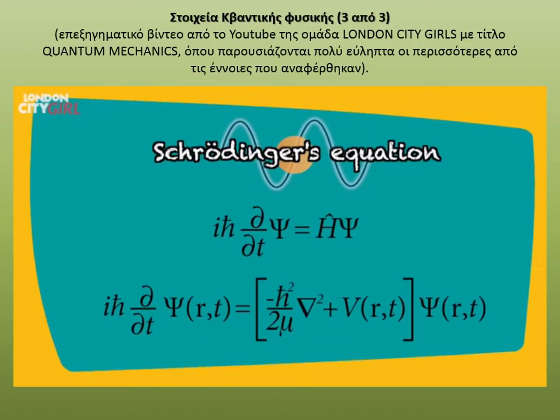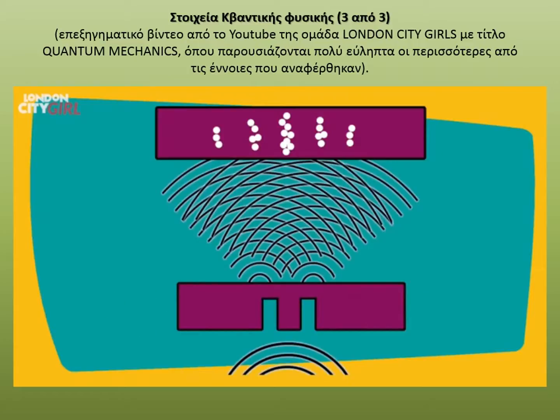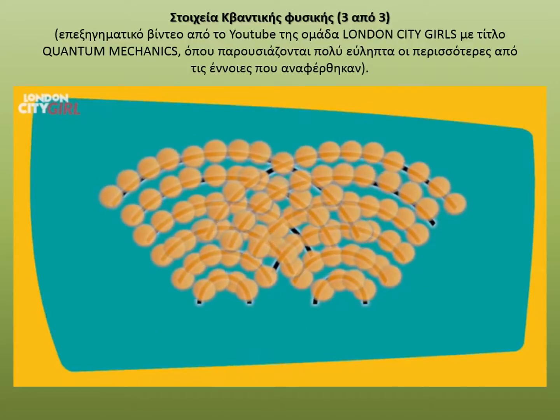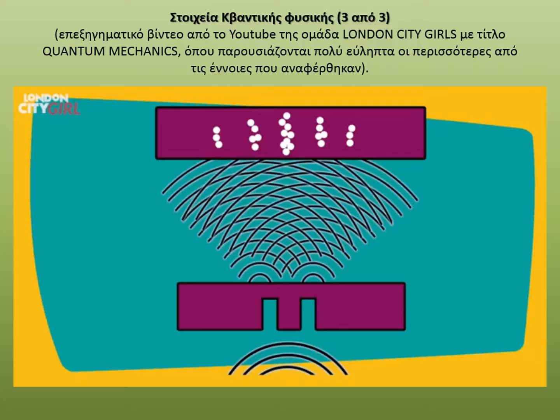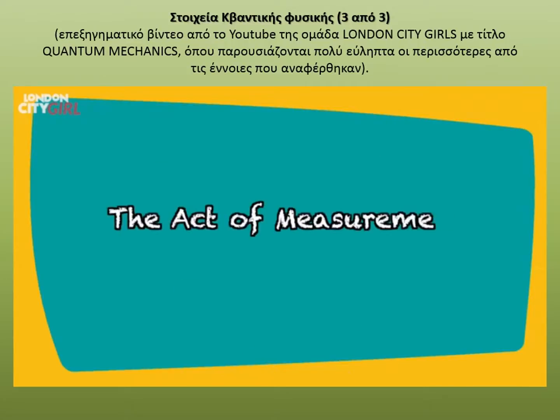Erwin Schrödinger came up with an equation for the electron's wave function, and using this equation, we can find out the probability of the electron being in a particular location. Think of the wave as a bundle of probabilities, and the size of the wave in any location predicts the likelihood that the electron will be found there if it is looked for. That is why on the detector screen we observe most of the electrons landing in the places where the electron's wave is at its most intense. It seems as if the electron is not in a fixed position but has different probabilities of being in many different places at once. The act of measurement.